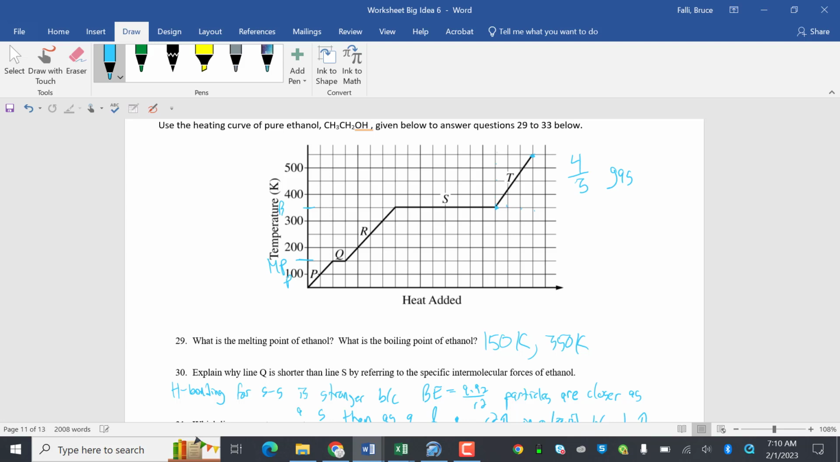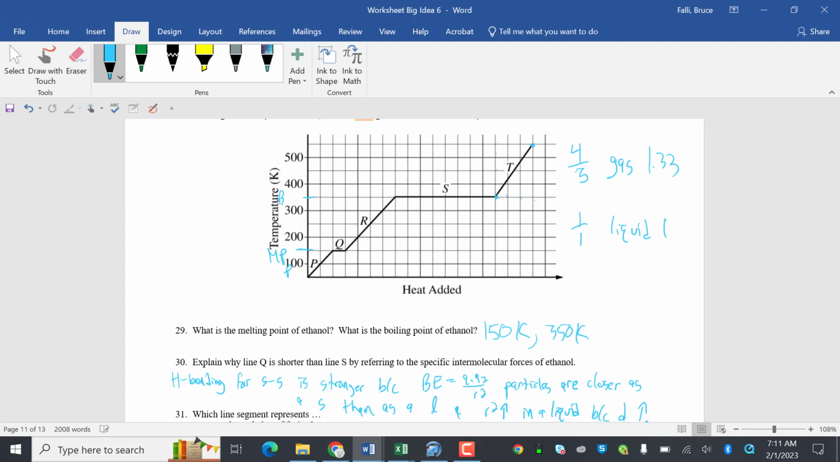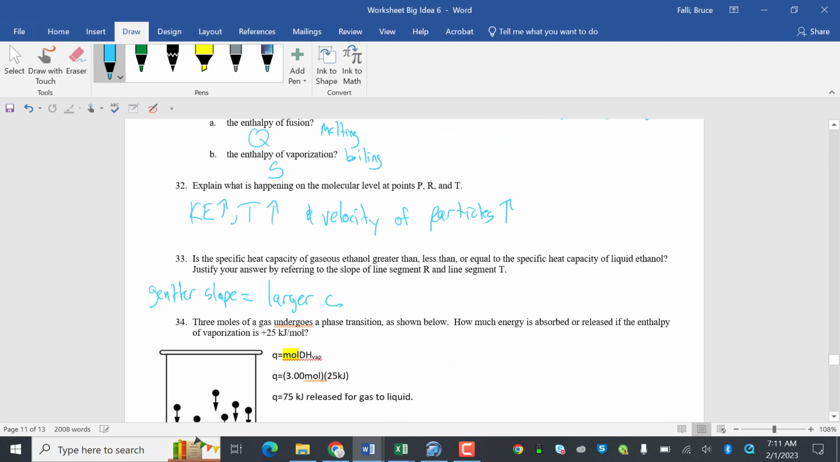And then the liquid: this one is 1 over 1. So 4/3 is 1.33, and this is 1. So the liquid has a gentler slope, so it has a larger specific heat capacity.